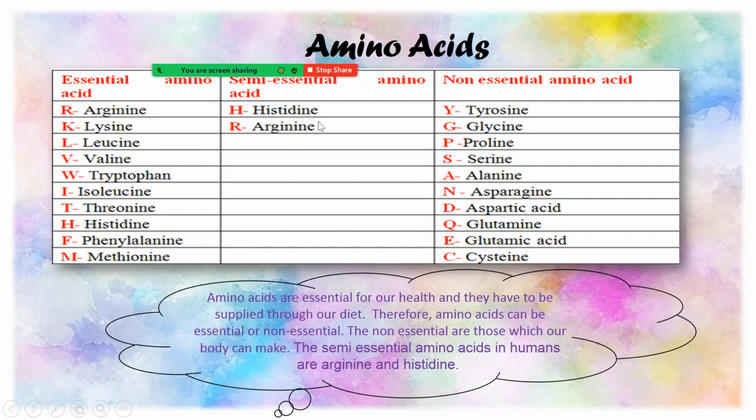Next, you can see these are the different types of amino acids, and this is the list of essential amino acids. These are the 2 semi-essential amino acids, and this is the non-essential. The difference between them is already discussed in video 1.